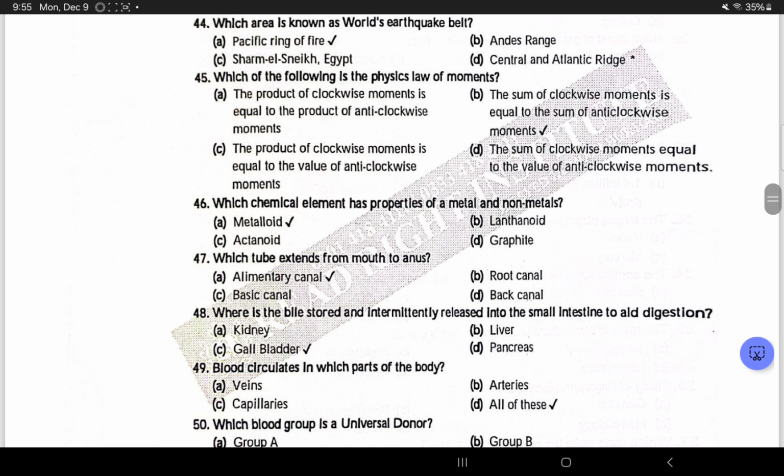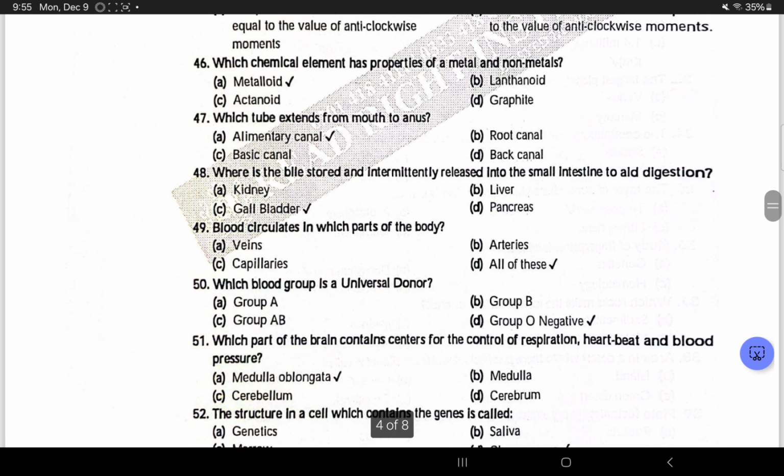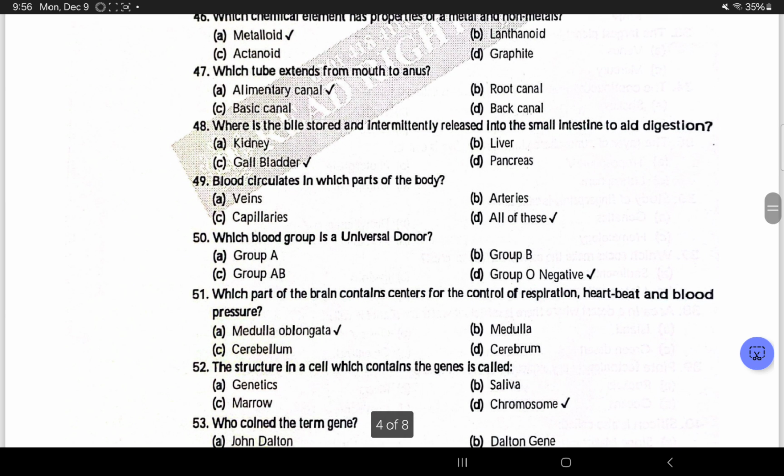The sum of clockwise movement is equal to the sum of anti-clockwise movement. Option B is the right option. Next question is, which chemical element has properties of metal and non-metal? तो मेटालॉइड की होती हैं ये. Which tube extends from mouth to anus? तो एलिमेंट्री कैनाल मुंह से एनस तक जाती है.